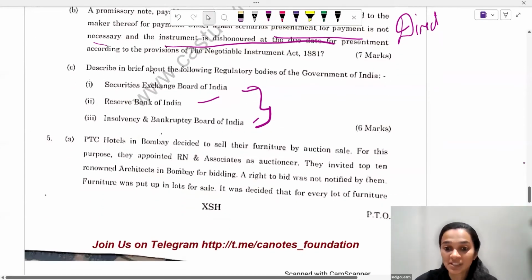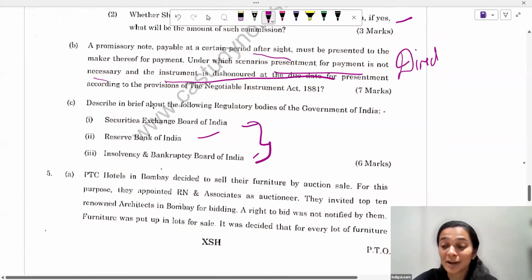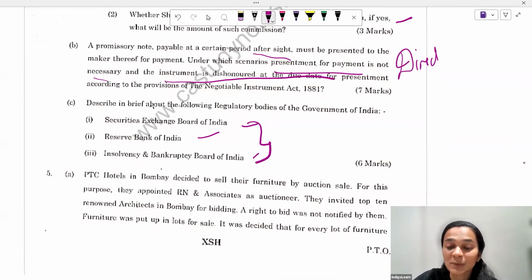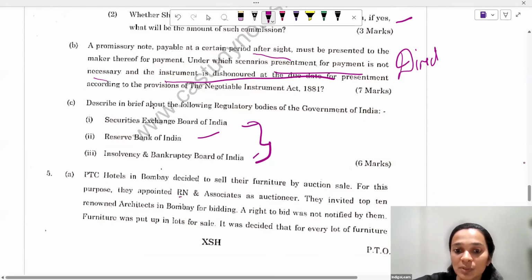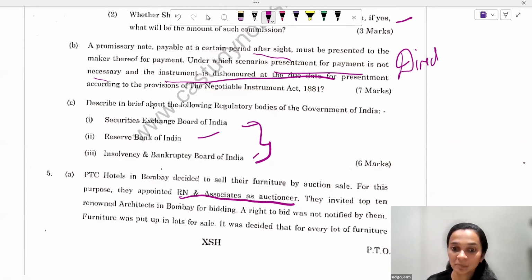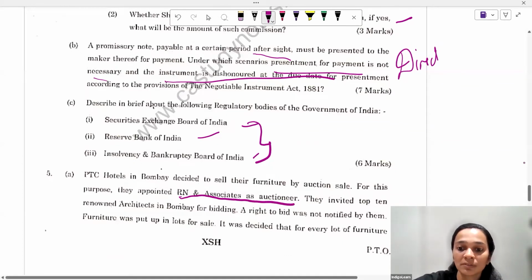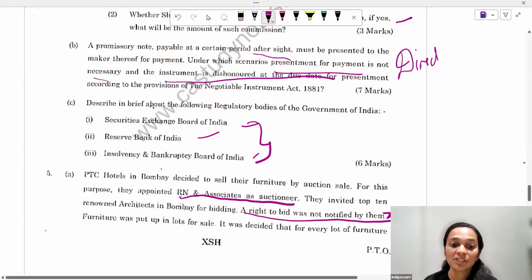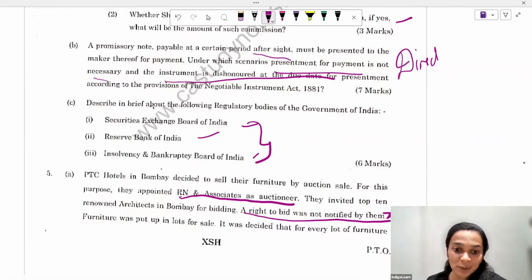So, this was a question which was a bit different, and also a topic on auction sale which was touched upon for the very first time in such a big detail. So, let's have a look at it. PTC Hotels in Mumbai decided to sell their furniture by auction sale. For this purpose, they appointed RN and Associates as auctioneer. They invited the top 10 renowned architects in Bombay for bidding. A right to bid was not notified by them. So, this is an important point. Furniture was put up in lots for sale, so it was made into separate lots and was put up for sale.